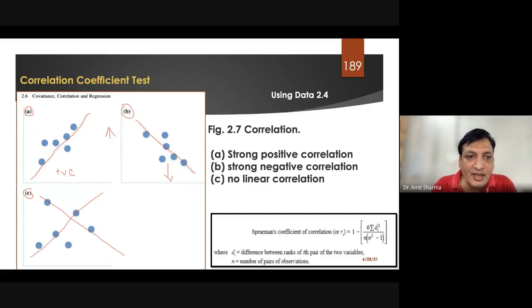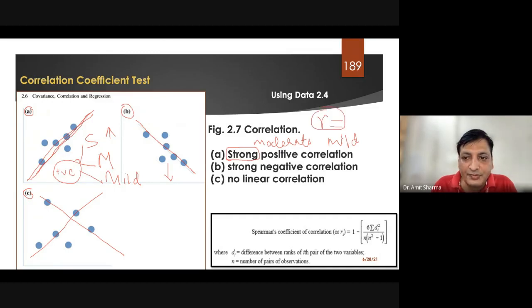So by seeing the line, you can even find out if we have a positive correlation, then how positive? Is it strong, moderate, or mild? I'll repeat again. By seeing the slope of the line, we can find out how positive it is. For example, I have written the terms strong or moderate or mild. We can find out by seeing the value of R. By seeing the value of R, we can also find out.